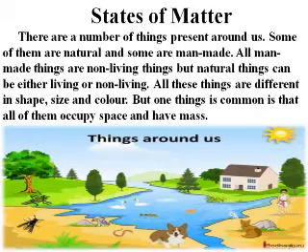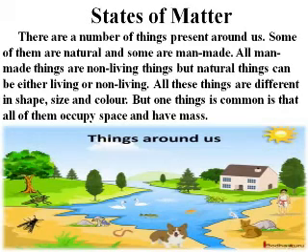Now, dear children, there are a number of things present around us, and some are natural and some are man-made. Like the plants around us, and human beings, they are natural, and some are man-made, like the table, chair, fan, light. All man-made things are non-living, like the table and chair; they cannot breathe, eat, or move.